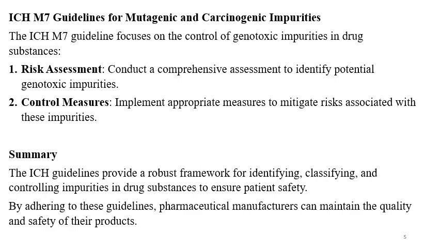This guideline provides risk assessment and control measures. Risk assessment involves conducting a comprehensive assessment to identify potential genotoxic impurities, and control measures involve implementing appropriate measures to mitigate the risk associated with these impurities. I have made many videos on these guidelines, so you can go through the playlist of nitrosamine guidelines and you can have a good idea about this ICH M7.